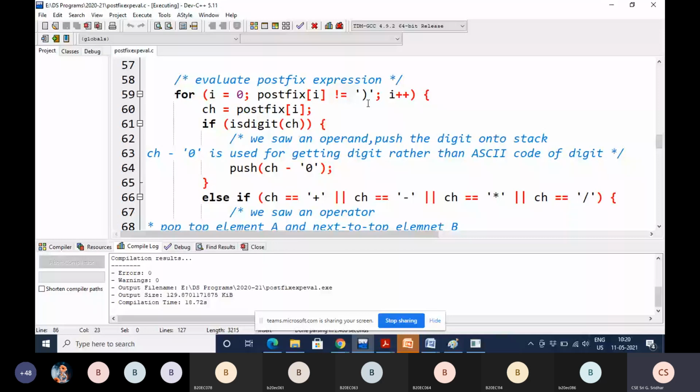Is this condition true or false? False. Then if the entire expression calculation is completed, what we have to do, students?